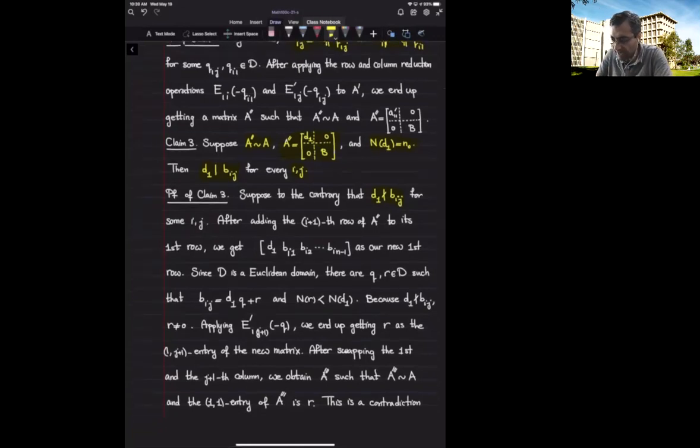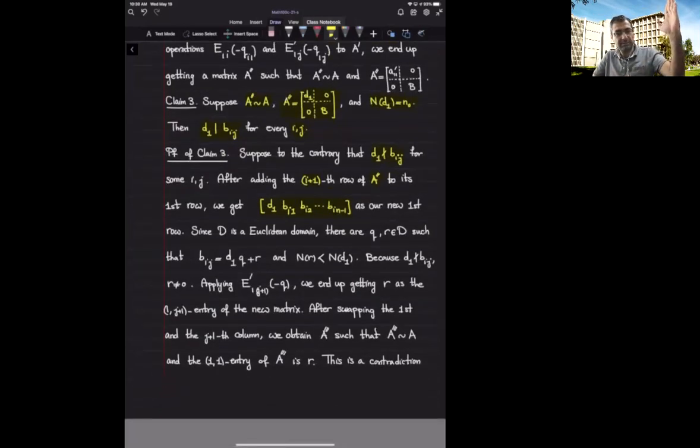So this is the ij entry of B. So that would be the i plus 1, j plus 1 entry of A double prime. So the first thing that I'm going to do is take the i plus 1th row of A double prime and add it to the first row. So by adding to the first row, now the new first row would be this. But still, I'm in the same equivalence class as A.